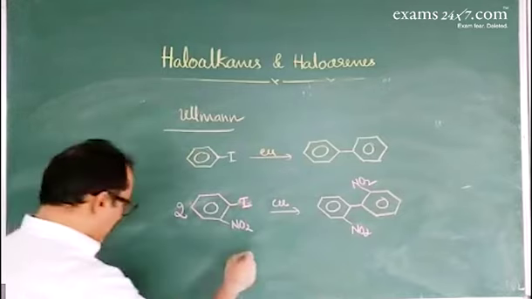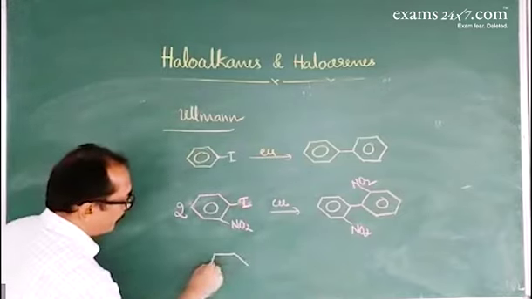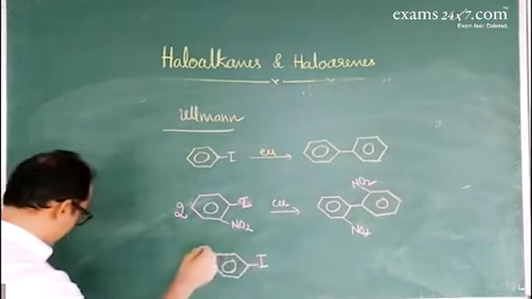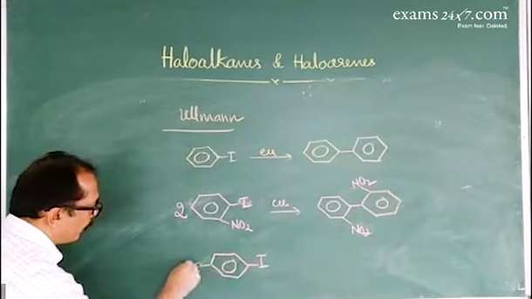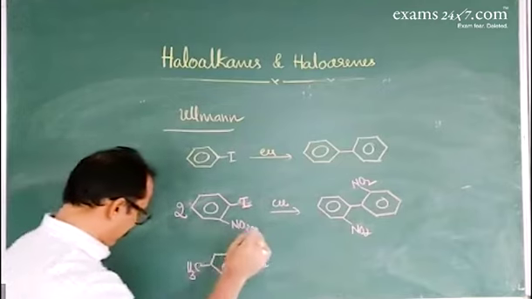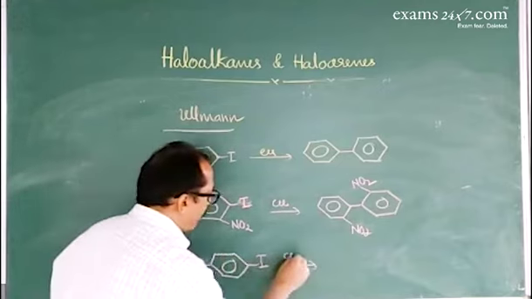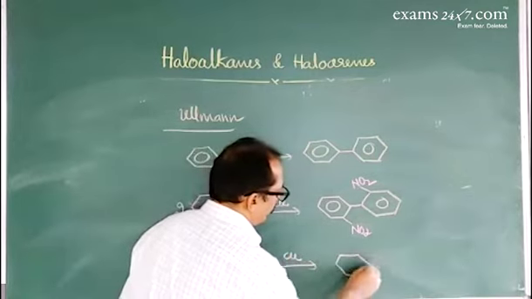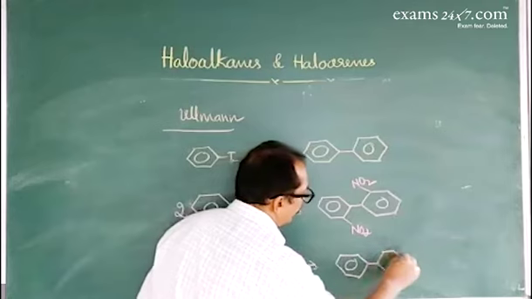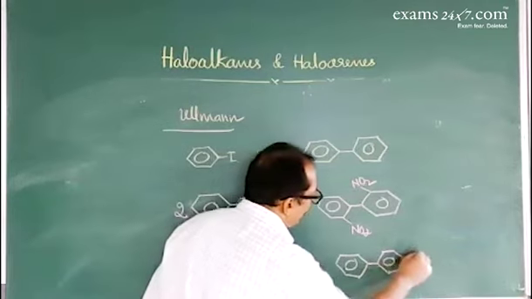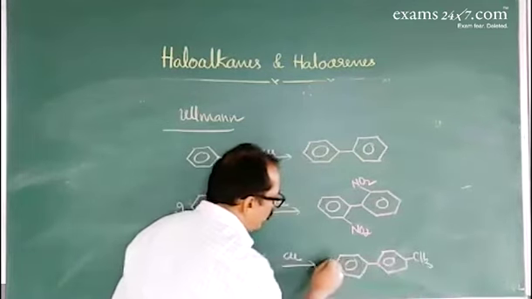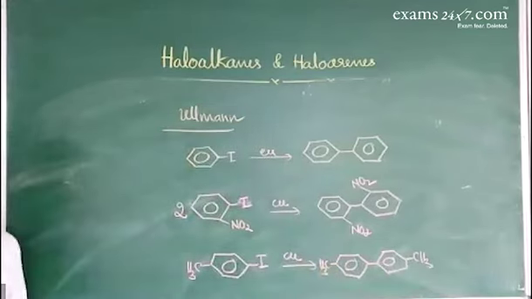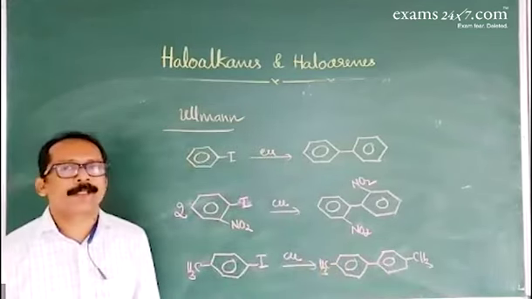So one more reaction, cyano derivative with methyl group. On treating with copper, it gives diaryl derivative with methyl group. So all these are examples for Ullmann reaction.